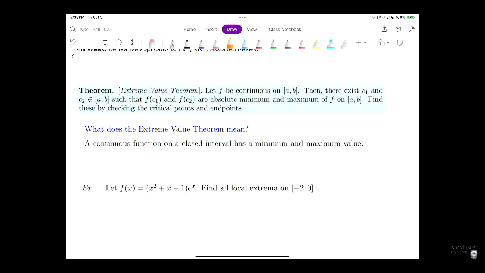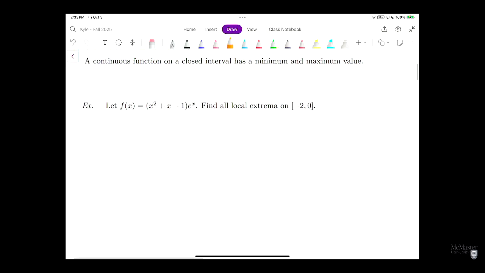Okay, so let's talk about what this theorem actually means. What it means is if we have some continuous function on this interval, we can find a minimum and a maximum. So this is actually very useful. This means we can use calculus to solve real-world problems when we're looking for mins and maxes. So let's try an example here.